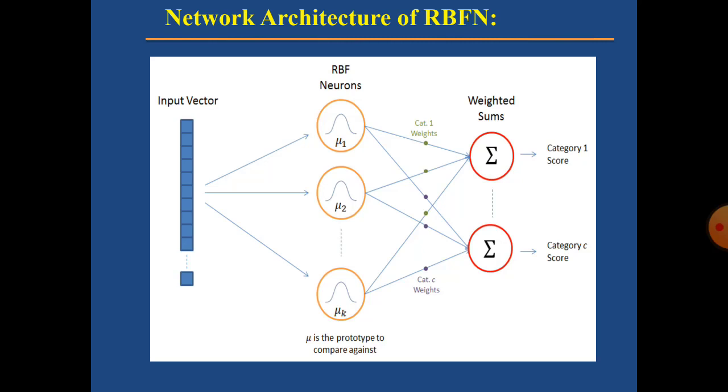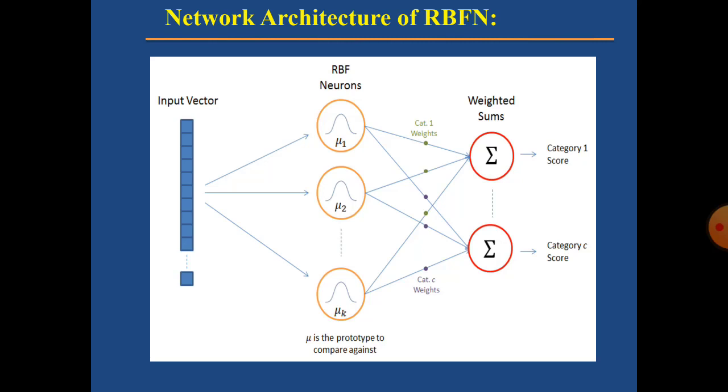Because each output node is computing the score for a different category, every output node has its own set of weights. The output node will give a positive weight to the RBF neurons that belong to its category, and to those that do not belong, it will give a negative weight. Hope you have understood. This is all about the RBFN network.